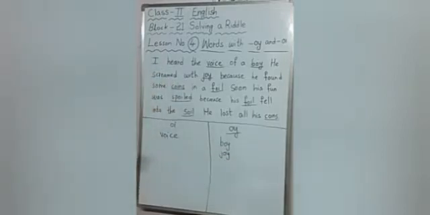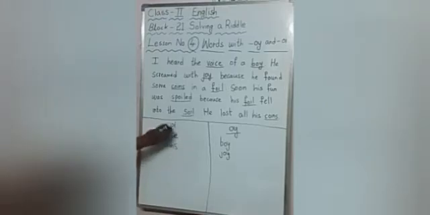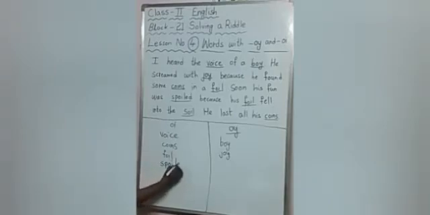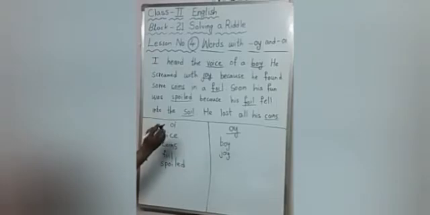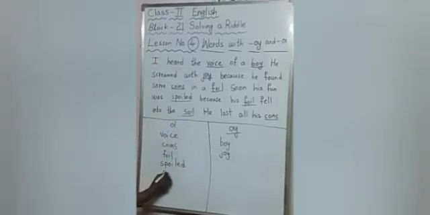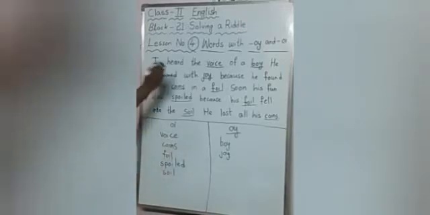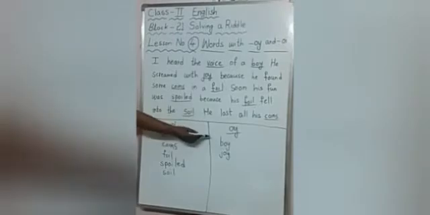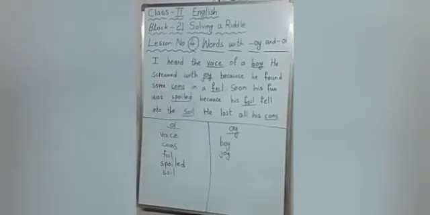Okay, children? And then coins. OI words I am writing in one column, OY words in the other column. Next, foil. FOIL, foil. Then spoiled. SPOILED, spoiled. Then we have foil and then soil. SOIL. Coins already written. So in this story we have OI words: voice, coins, foil, spoiled, soil. OY words: boy, joy. Till here clear, children?